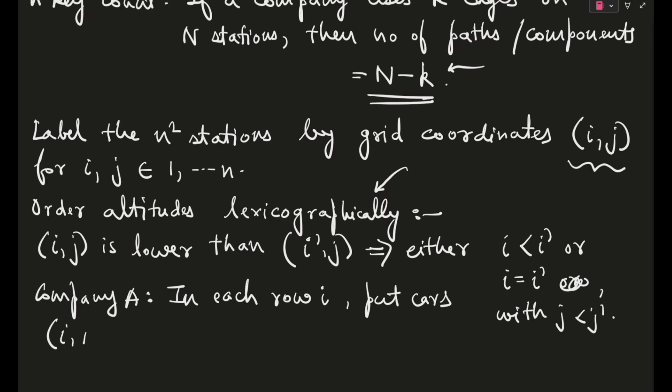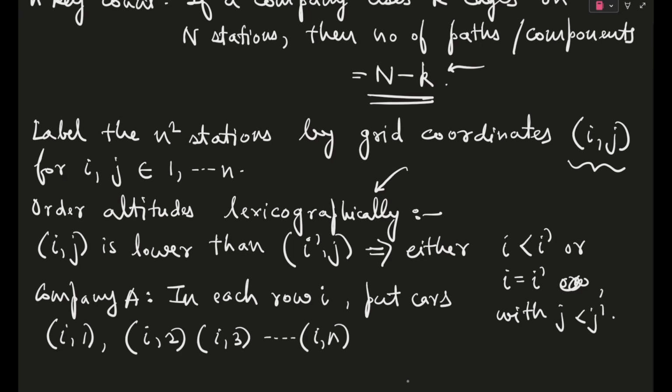So (i, 1), after that you will have (i, 2), similarly (i, 3), and this will go on till your (i, n). Okay. So if this is (i, n), let's try to count the total number of cars in each row.